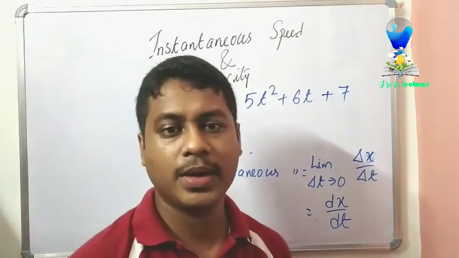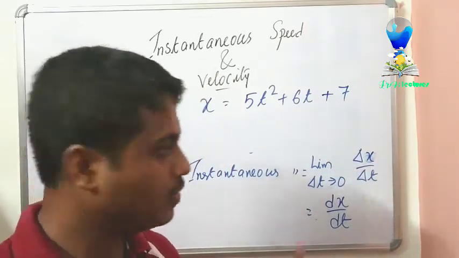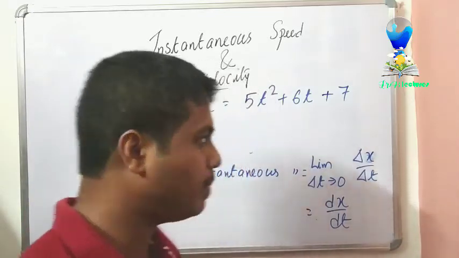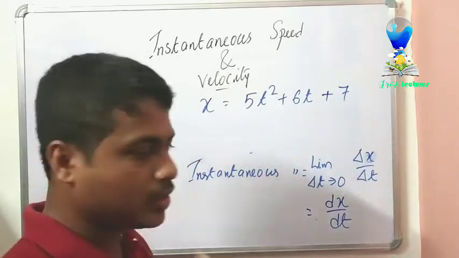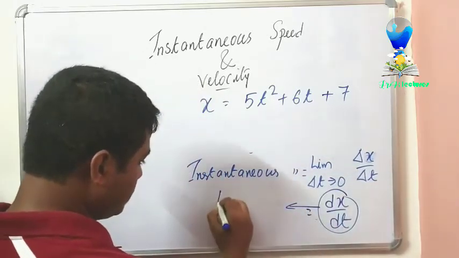We need to find out what will be its instantaneous speed and instantaneous velocity. Because the formula is the same, we'll be using the same part. So what we need to do, you see, this part is called differentiation.